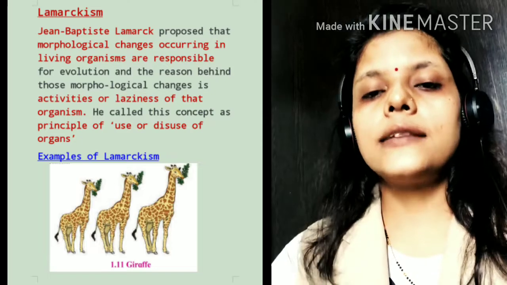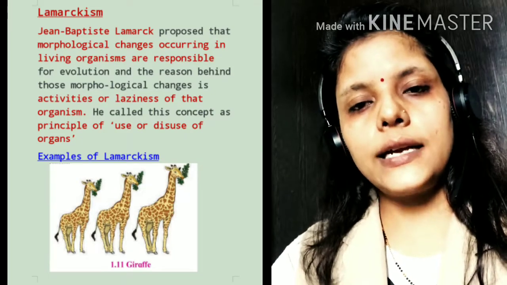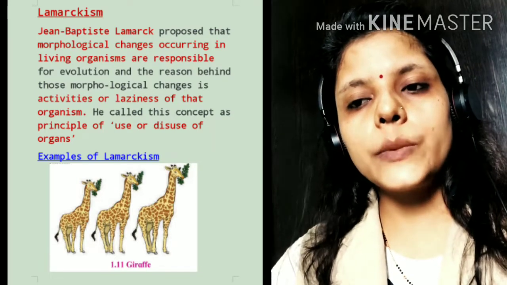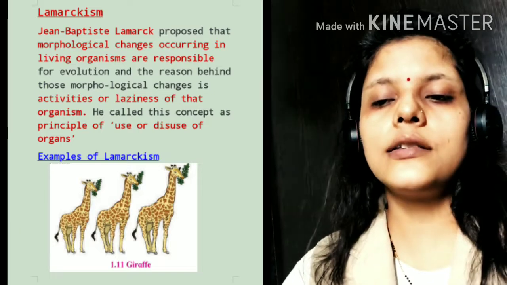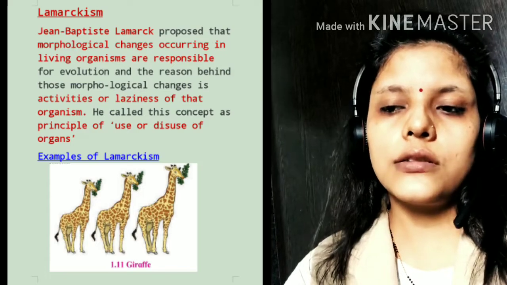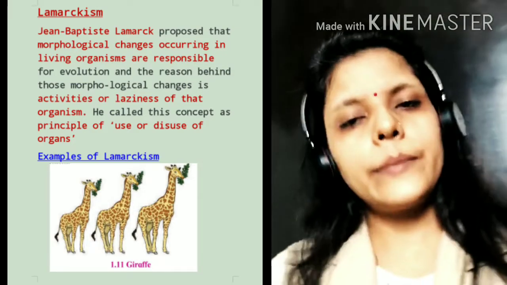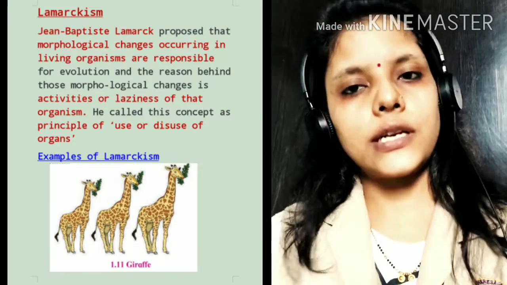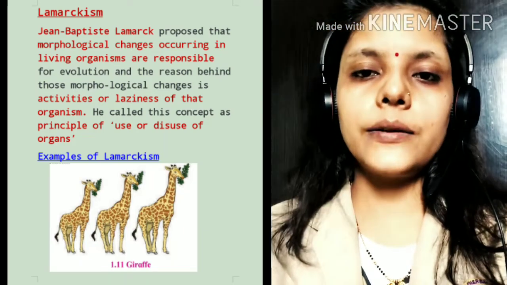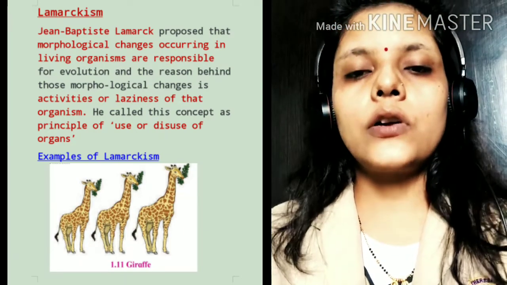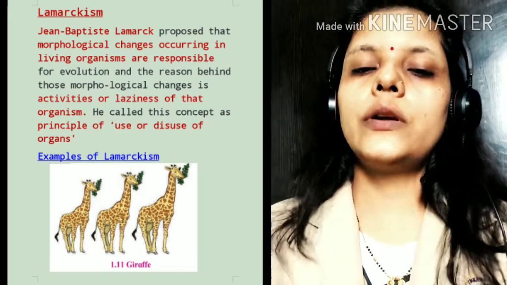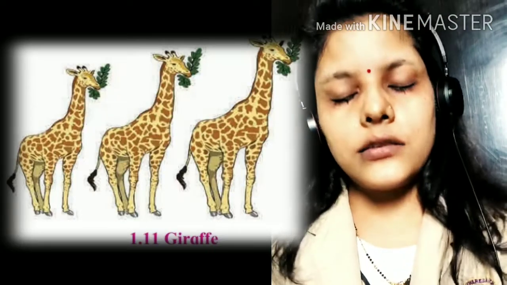He proposed a different theory. He proposed that morphological changes occurring in living organisms are responsible for evolution, and the reason behind those morphological changes is the activity or laziness of those organisms. It means, according to him, the morphological changes occur in some species, like the height of the giraffe, because the giraffe wants to eat the leaves of tall trees, so he pushes his neck upward and the neck of the giraffe